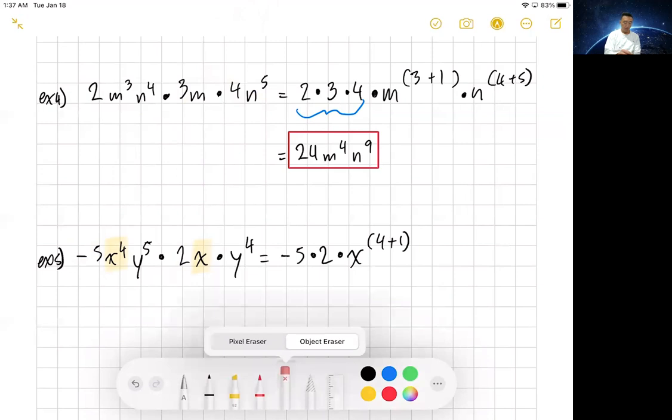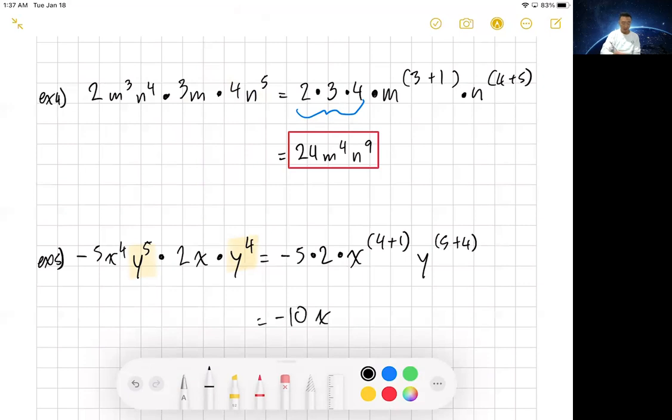And then you got the y's, y to the 5th plus the 4th. At the end of the day, you get negative 10 x to the 5th, y to the 9th. And I believe that is your final answer.